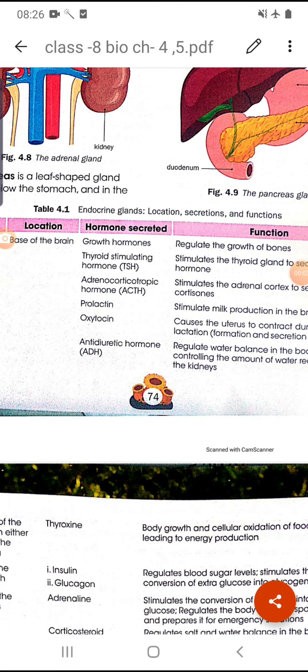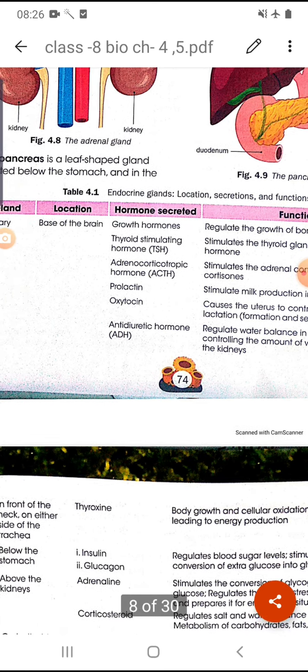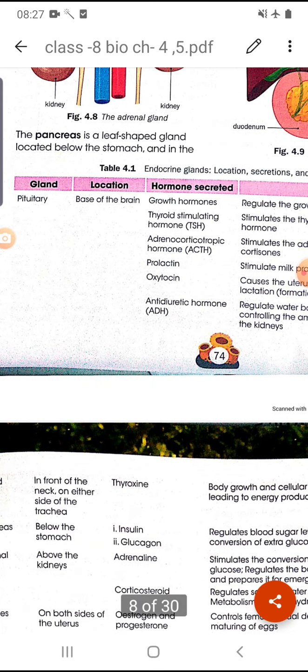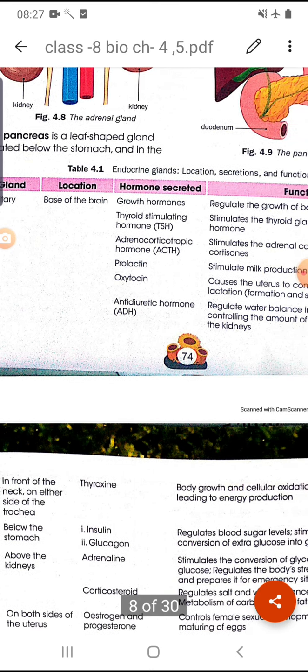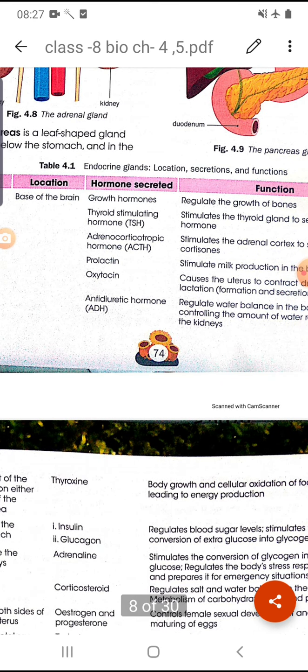So already we have discussed some of the endocrine glands and all the hormones that are secreted from these endocrine glands. So once again revise, and let's discuss the function of some other hormones also. The first gland is the pituitary gland. It is also known as the master gland of our body. So where is it located? It is located at the base of our brain. So let's see some of the hormones that are secreted from this gland.